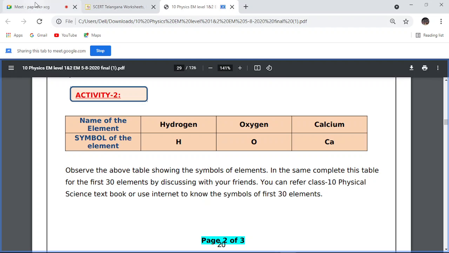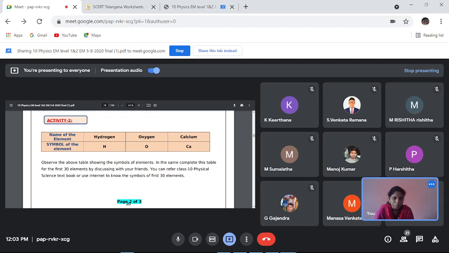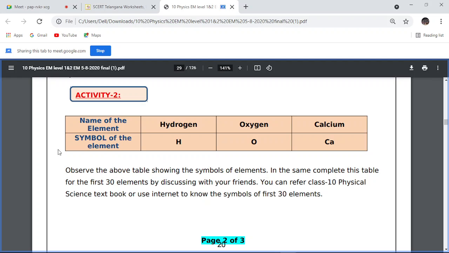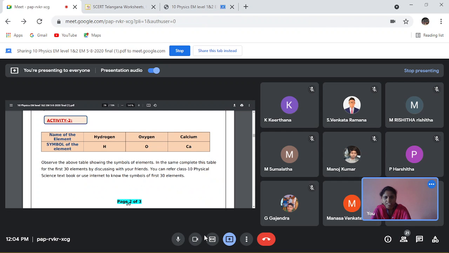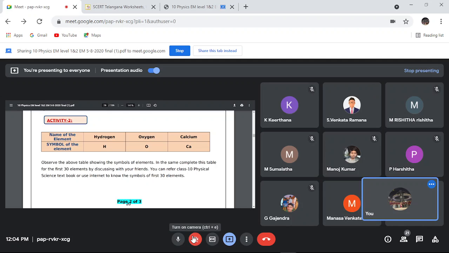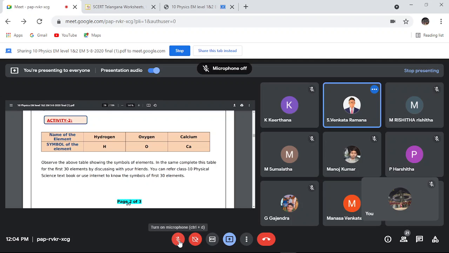Can anybody read the first 30 elements? Venkatramana, read the first 30 elements in the same method, however it is given on the screen. Start reading. Hydrogen H. Helium He. Lithium Li. Beryllium Be. Boron B. Carbon C. Nitrogen N. Oxygen O. Fluorine F. Neon Ne.